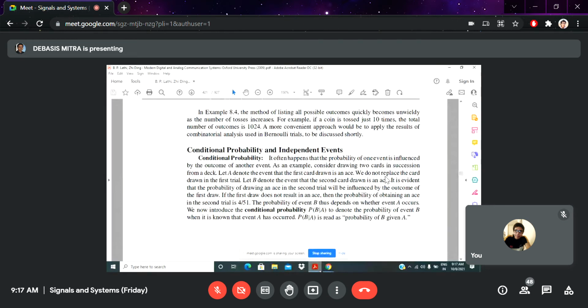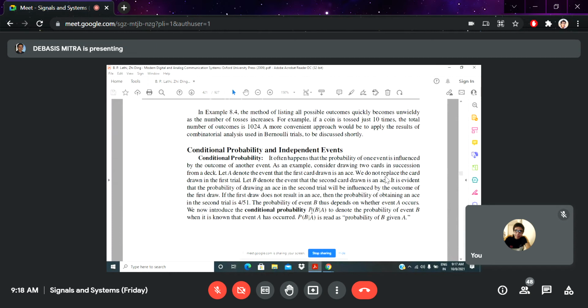So this conditional probability can be written like this. Suppose two events, capital A and capital B, are two different events, and these two events are either correlated, that means they influence each other, or not.